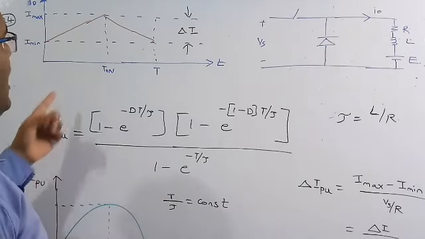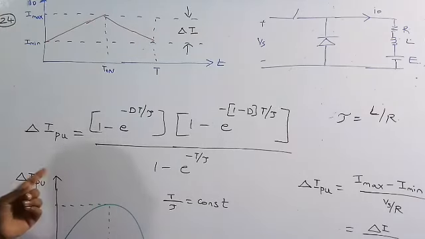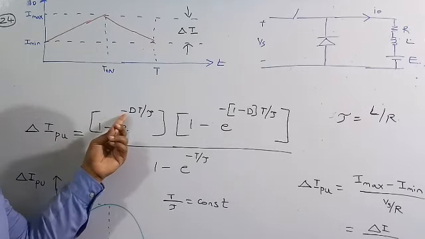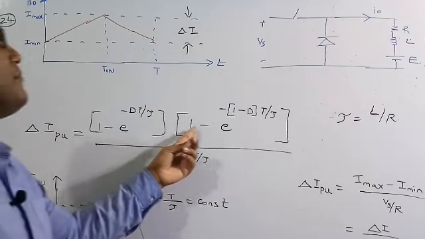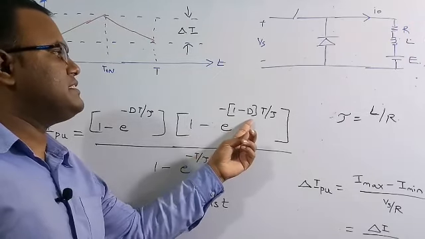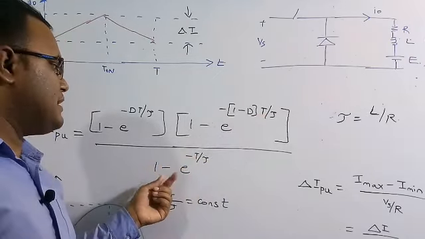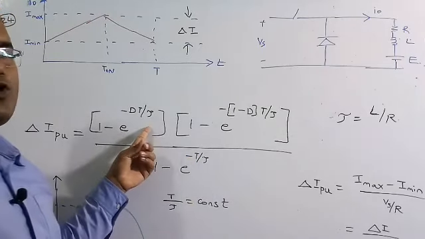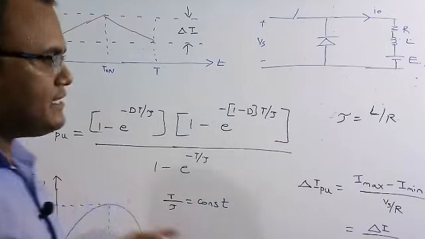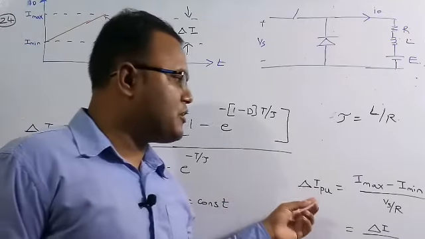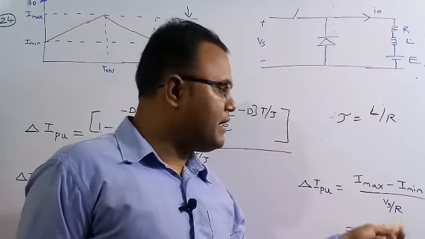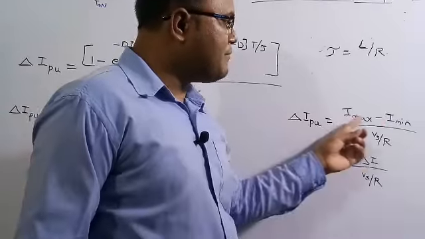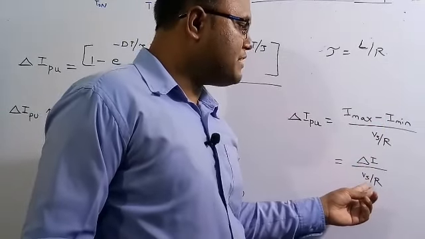After solving these expressions, finally we will get delta I per unit equal to (1 minus e to the power of minus dT by tau) into (1 minus e to the power of minus (1 minus d)T by tau) by (1 minus e to the power of minus T by tau), where T is the time period and tau is equal to L by R. Here delta I per unit is equal to I maximum minus I minimum by Vs by R, where Vs by R is a constant value. So I max minus I min is equal to delta I per unit times Vs by R.